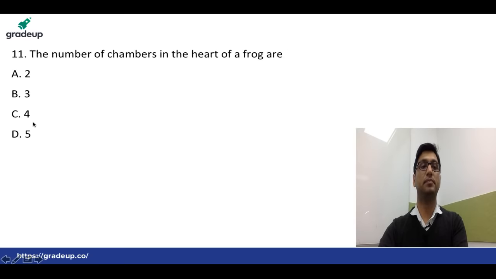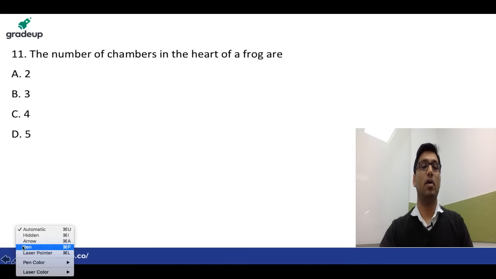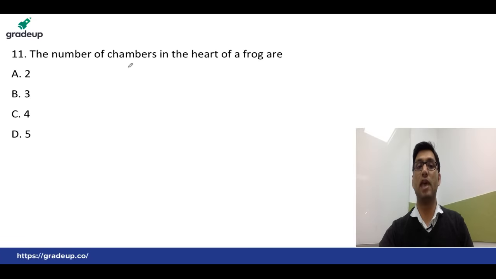Next question: the number of chambers in the heart of a frog are. So how many chambers are in the heart of a frog? There are a total of 3 chambers in the heart of the frog, 2 atria and 1 ventricle. So option B will be the correct answer. Those who have got option B are absolutely correct.